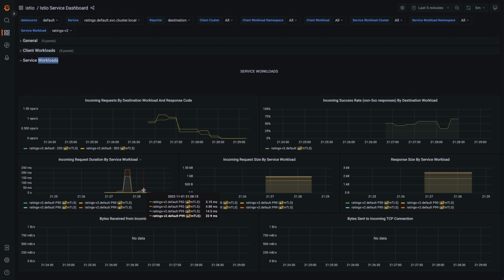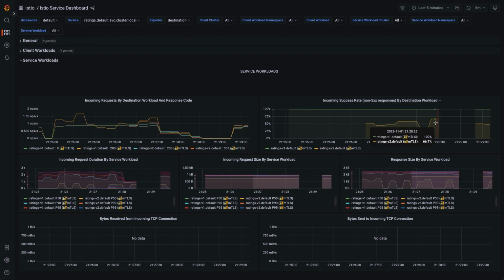But I do see some signs for concern here. Looking over at our success rate for the service, we're hovering at around 50%. That means half of our requests are failing. If I go ahead and clear the filter for ratings V2 and look at all service workloads, I can see that my service that had the high latency, it's not having any trouble with success codes. So I've got one service, V1, that has high latency but also low error rate, and V2 has high error rate but low latency. So it sounds like I've got some more work for my developers to do in tuning this app up.